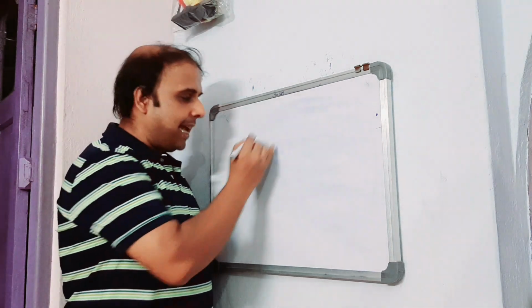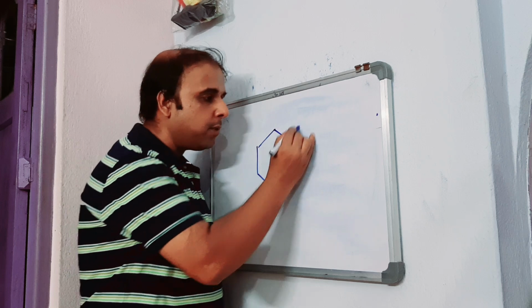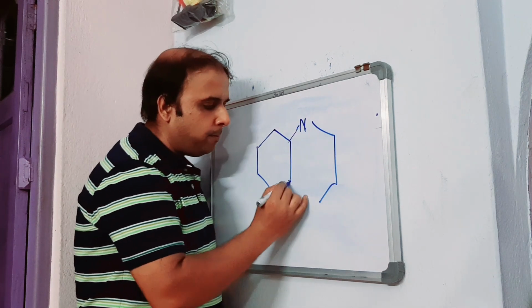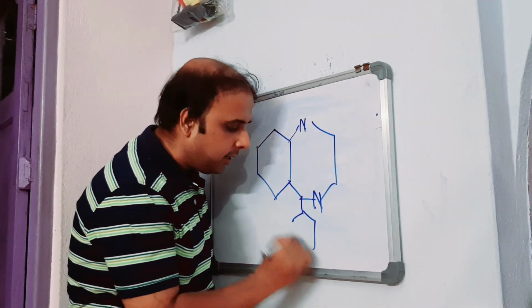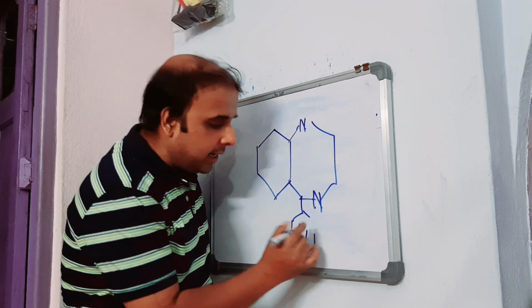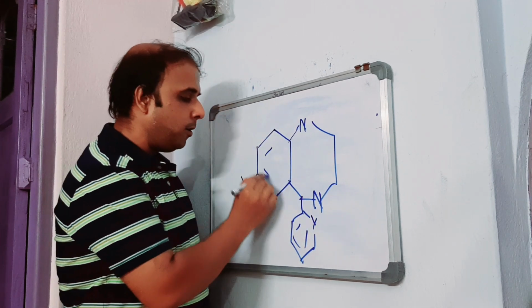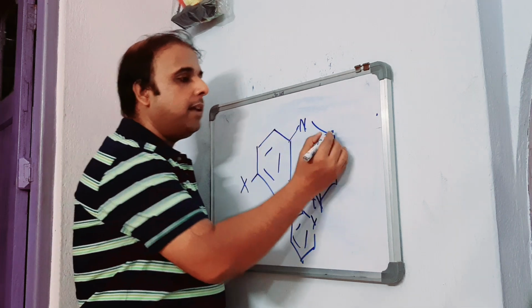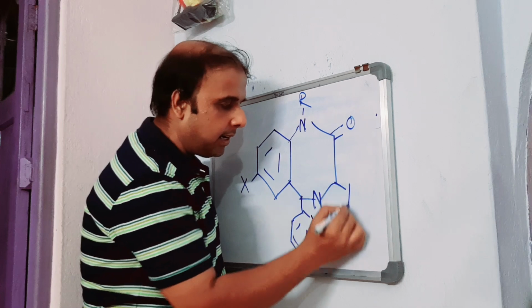For that SAR, as we know, in order to deal with the SAR, first and foremost you need to build what? You need to build a template. Now here, the template is nothing but benzodiazepines, right? Okay, I'm putting here Y, and here we have an X followed by something like this. And here we have a double bond O. And here we have an R. Here R prime.